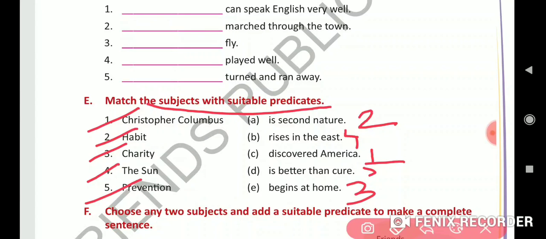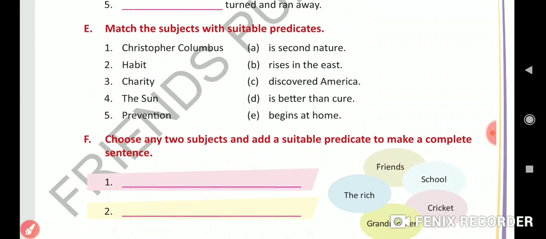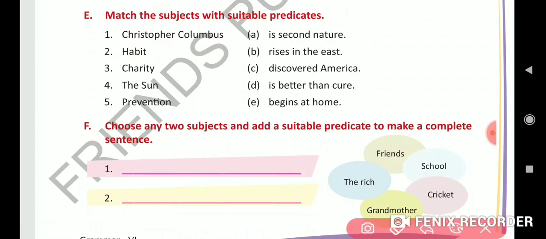Prevention is better than cure. Here, choose any two subjects and add a suitable predicate to make a complete sense. So, you have to choose any two subjects and you have to add predicate, and make a sentence.